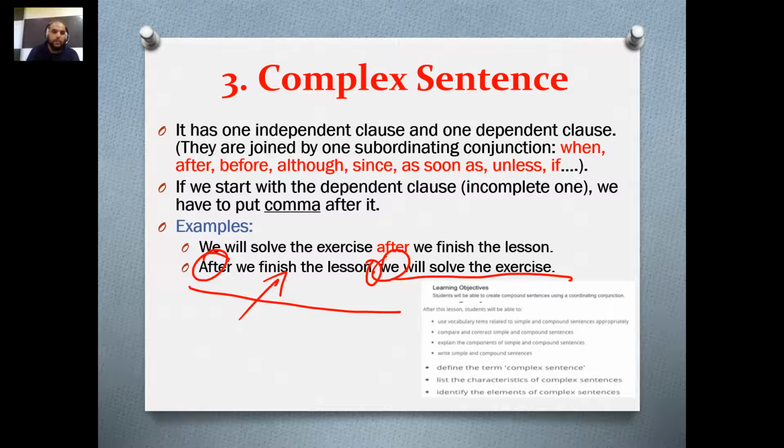So, a dependent clause plus an independent clause plus a subordinating conjunction, that's what we call a complex sentence. A complete clause which has a verb and a subject and it's meaningful, plus another complete clause which has a verb and a subject and both of them are meaningful, and you're going to have a coordinating conjunction in the middle. That's what we call a compound sentence. Okay, now this is grammar.